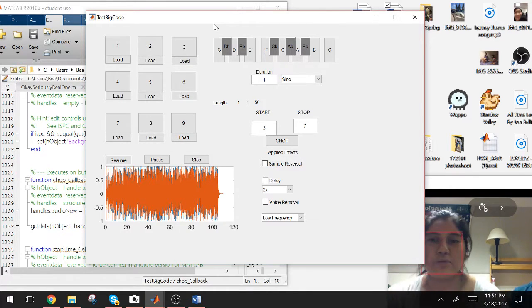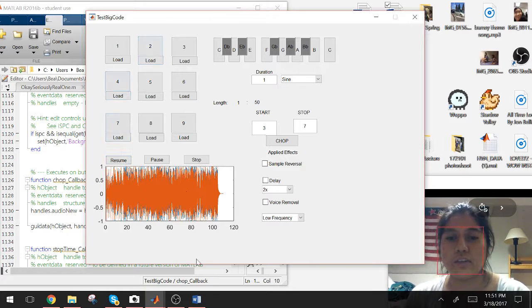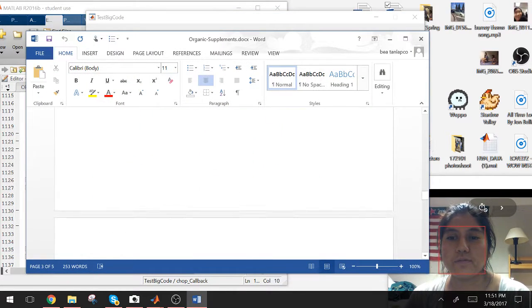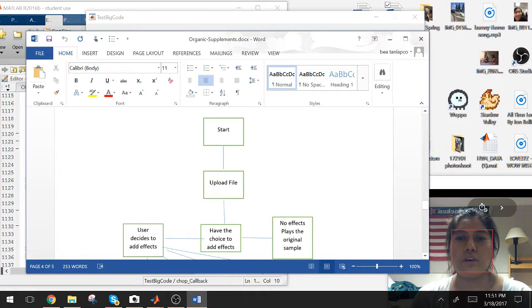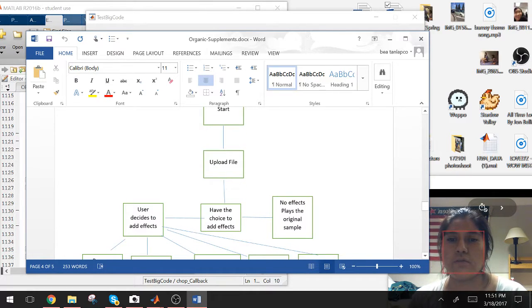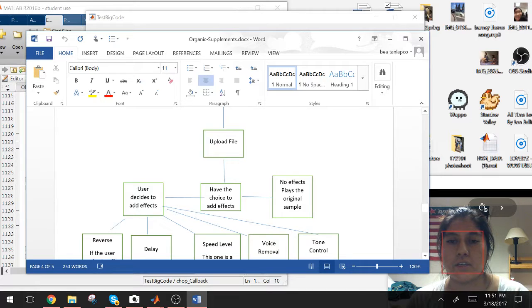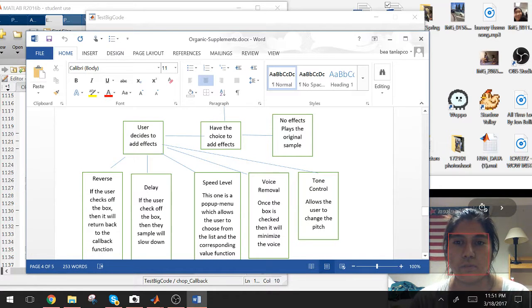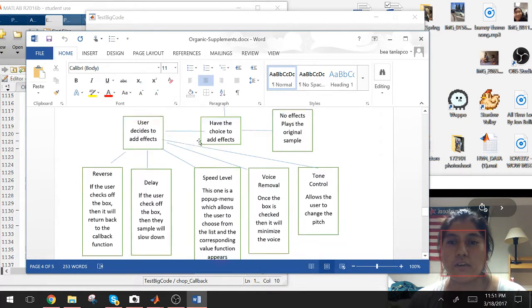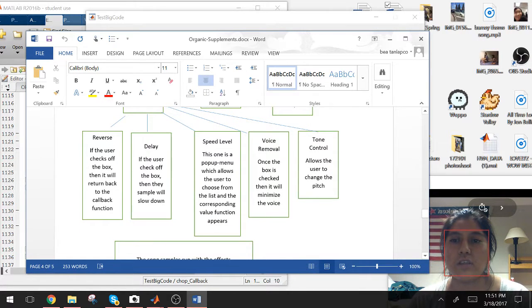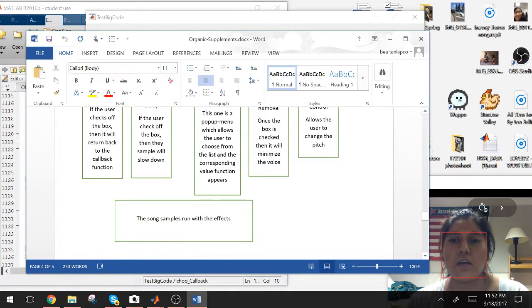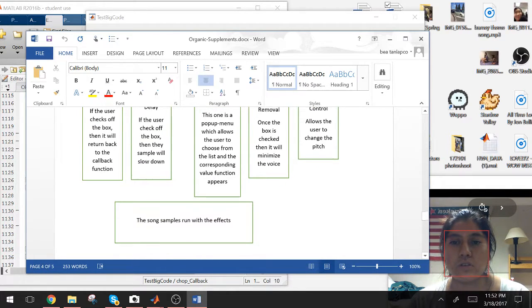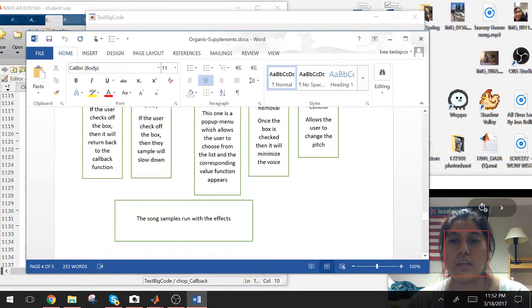Alright, so I'm going to be talking about the special effects. Here's my flowchart. We start off with first uploading a file, whatever .wav file the user has. Once that file is uploaded, they have the choice of adding effects. If they don't want any effects, then it should play the original sample. But if the user decides to add effects, these are the 5 effects they could use: reverse, delay, speed level, voice removal, and tone control. Once these have been chosen, the sample should run with the effects.